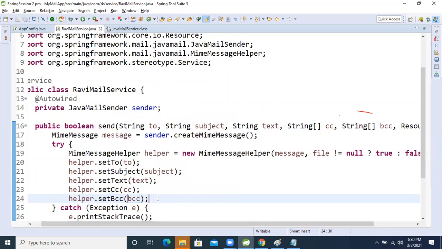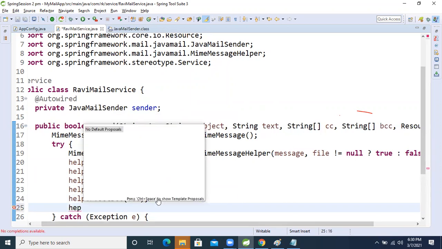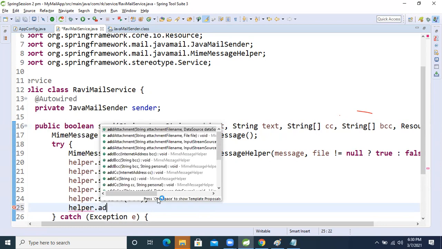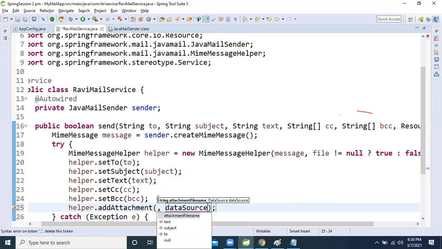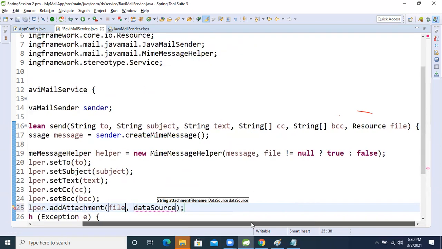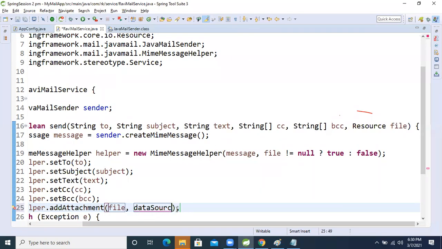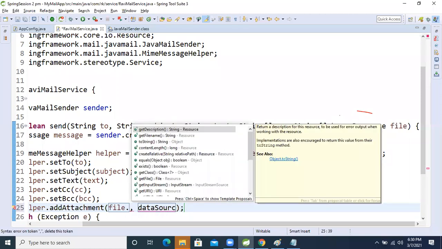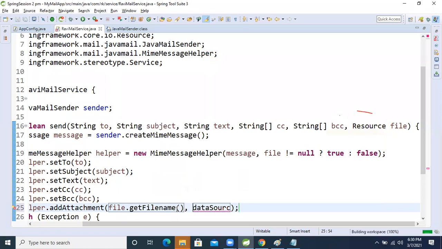One more resource is there. For that, helper dot add attachment. Inside that we will pass this file, the resource file. After that, we take this file dot get file name, and after getting the file name, we pass the file. This part is completed.